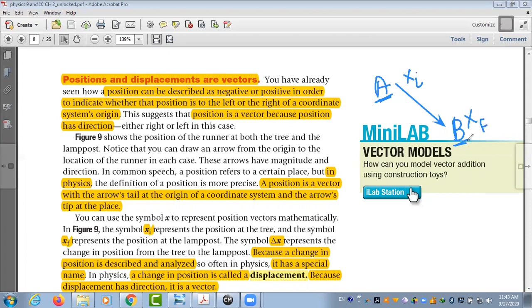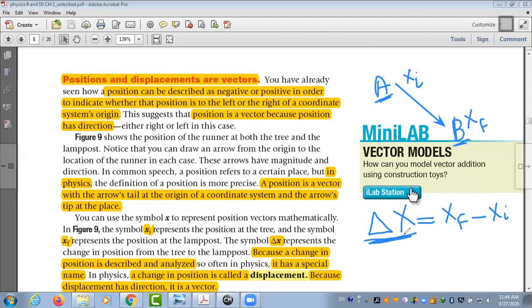Now we have a change in position, and in physics we use the symbol delta to refer to change. So a change in your position means the final position minus the initial position. Delta x means displacement.